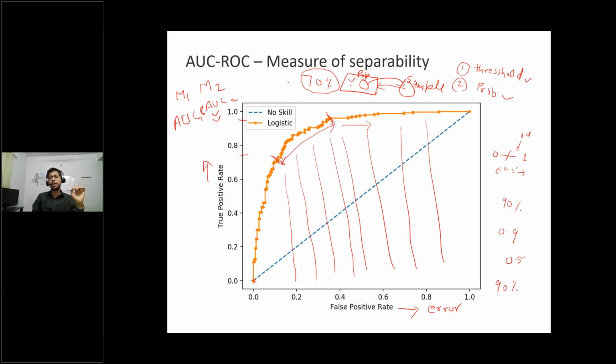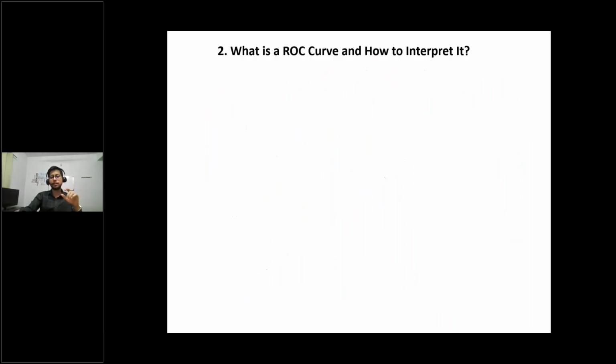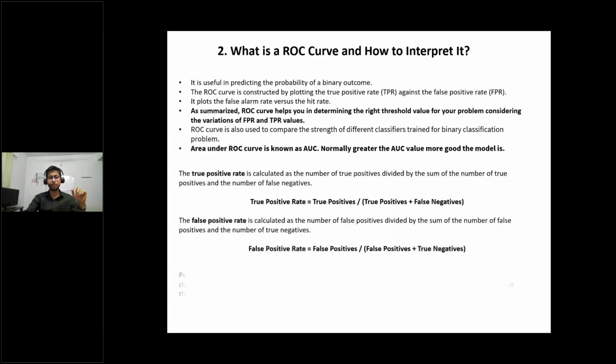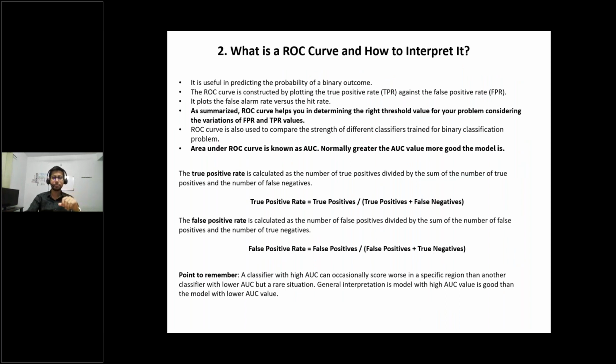That's where it tells that 70% of the variance it is able to identify, so its accuracy is near 70%. So that's what we do. The same thing I have explained here in the points, so you can read. I will share this PPT with you.